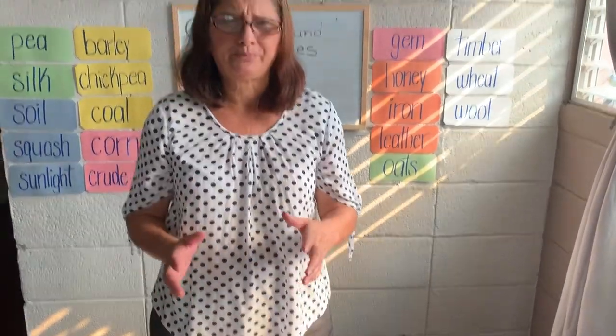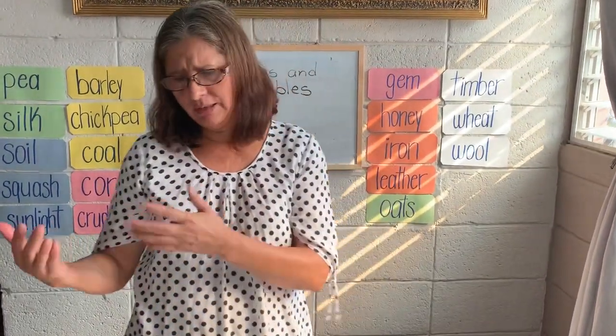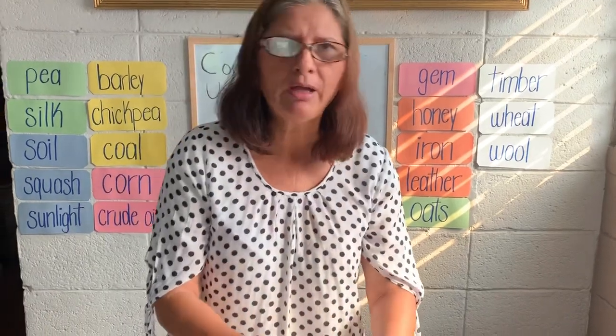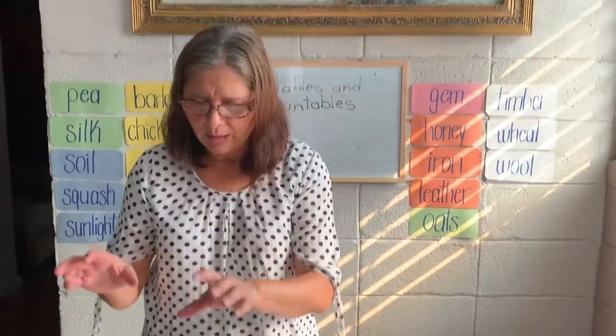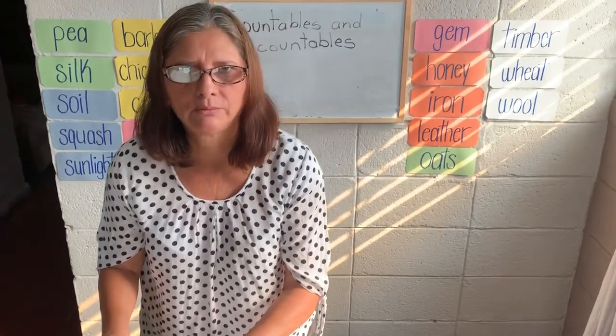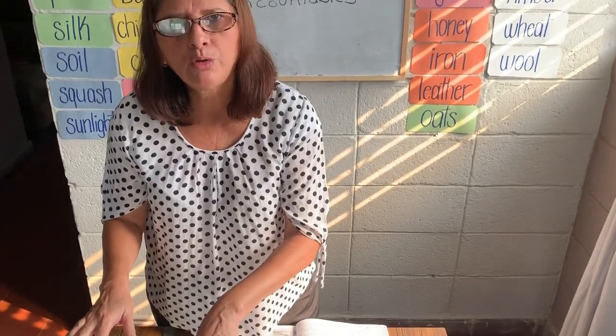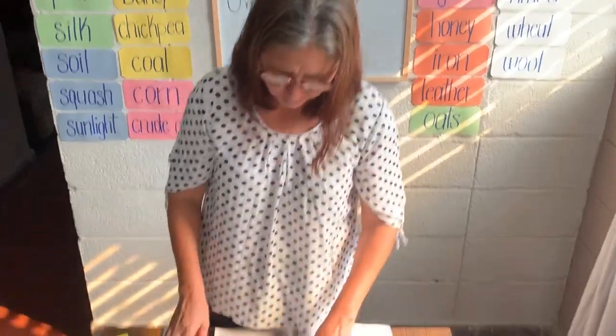What is the difference between uncountable and countable nouns? Uncountable nouns we cannot count, and we do not use the article a with uncountable nouns.